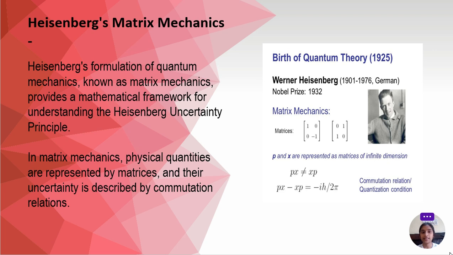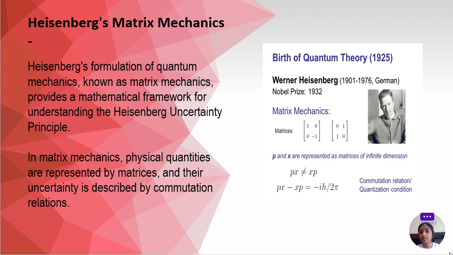Heisenberg's matrix mechanics. Heisenberg's formulation of quantum mechanics, known as matrix mechanics, provides a mathematical framework for understanding the Heisenberg uncertainty principle. In matrix mechanics, physical quantities are represented by matrices and their uncertainty is described by commutation relations.